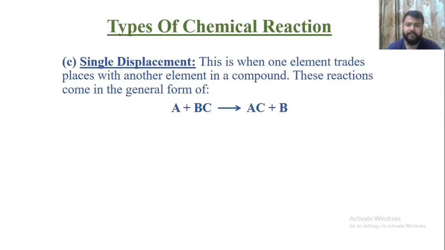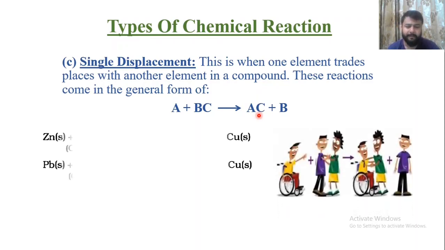Okay, so after decomposition reaction we have single displacement reaction. In this, one element trades place with another element in a compound, or you can say that from a compound, an element which is more reactive than one of its elements can replace it. For example, here A is reacting with BC. Now B is less reactive than A, so A combines with C, forming AC plus B.